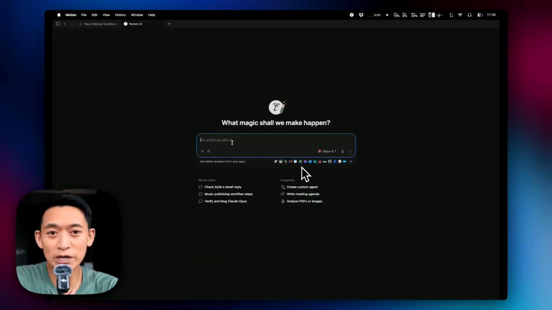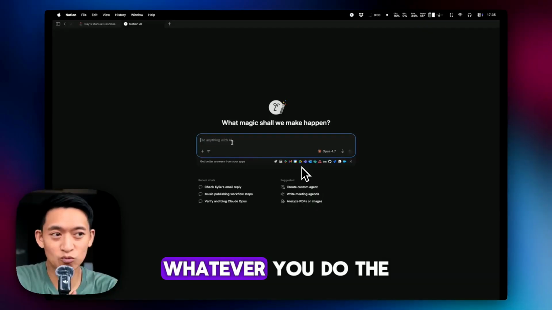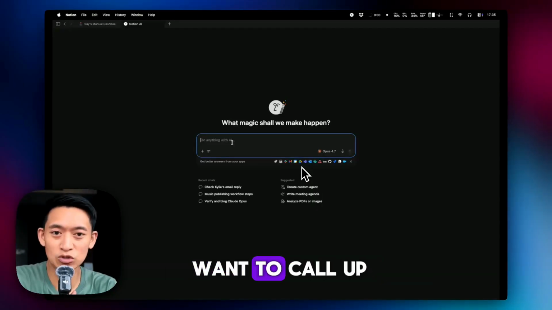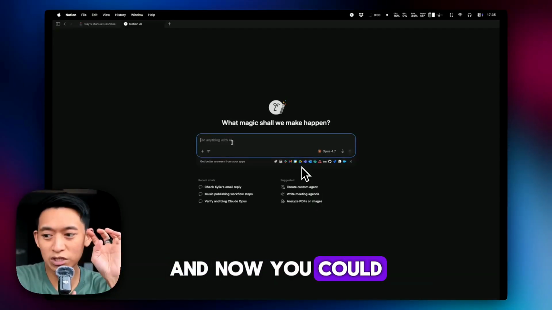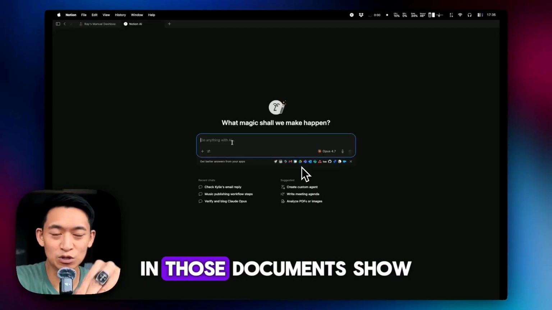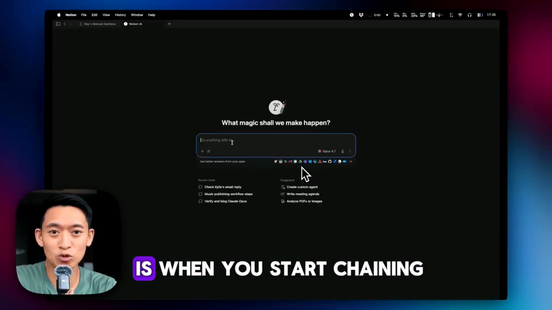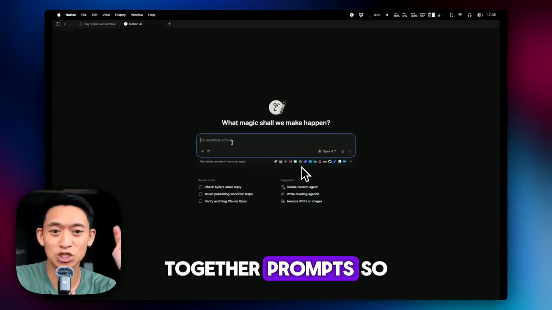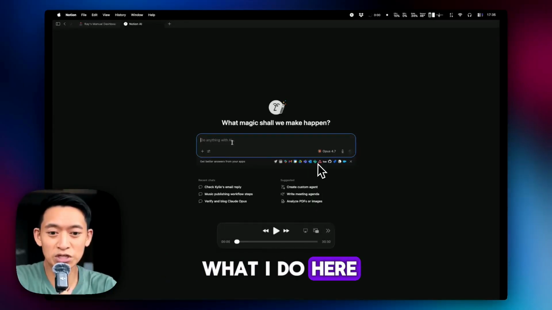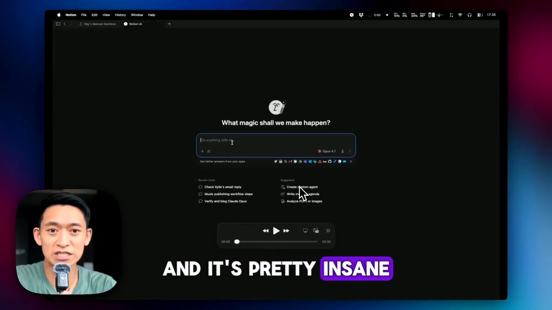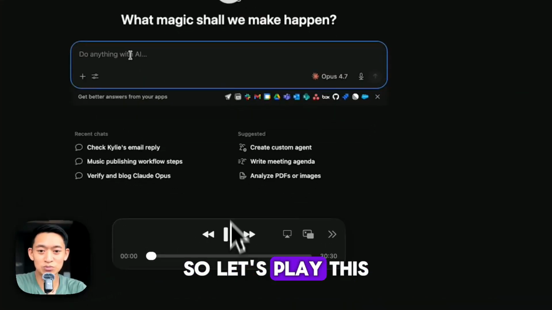And what I love about Notion is you could just do the at symbol and whatever document you want to call up. And now you could have anything that you saved in those documents show up in your prompt. And what is really mind-blowing is when you start chaining together prompts. So I'm going to show you what I do here to start the album creation process, and it's pretty insane how easy it is. So let's play this.